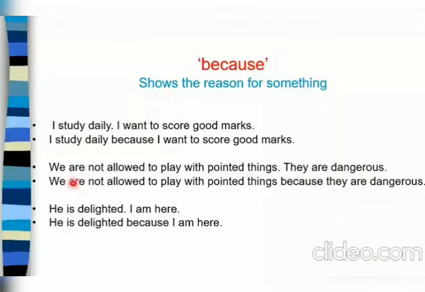The third one is: He is delighted. I am here. Why is he delighted? Because I am here. So you are getting the reason. He is delighted because I am here. So this is how we join with the help of this conjunction, because.